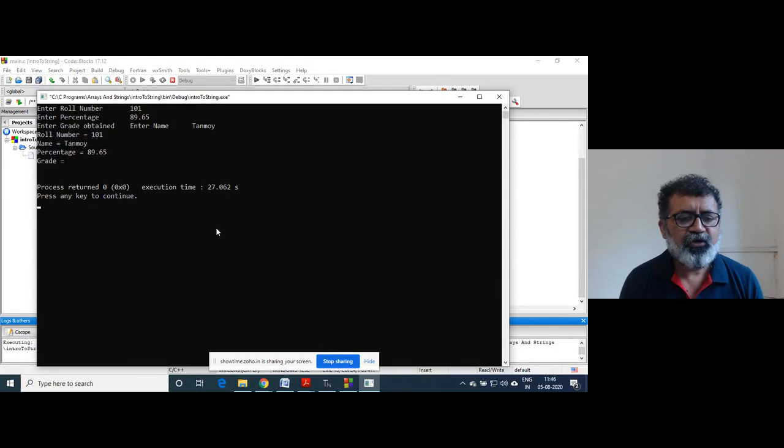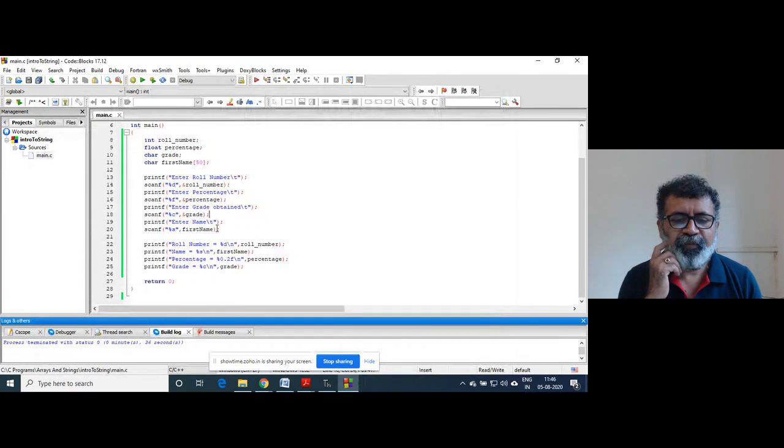So it prints the roll number, name Tanmay, percentage, and grade. Grade, it has not taken input, so that's why it didn't give you output. I really wonder how you didn't come across this difficulty in the function chapter or arrays.